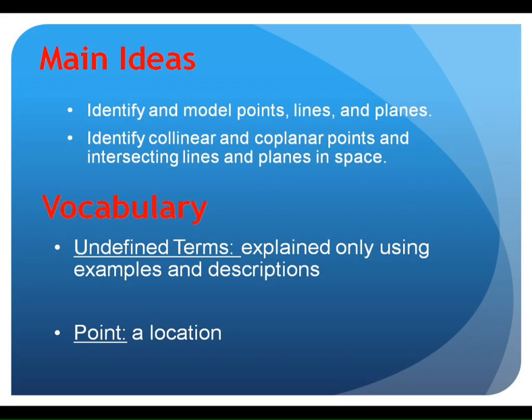The undefined terms are points, lines, and planes. Okay, they're things that we define using examples. We don't define them using necessarily a long definition like you would find in a dictionary. Okay, so an undefined term is explained only using examples. A point is a location. It can be a location on a line. It can be a location on a plane. We're going to talk about what those things are in just a second. Okay.